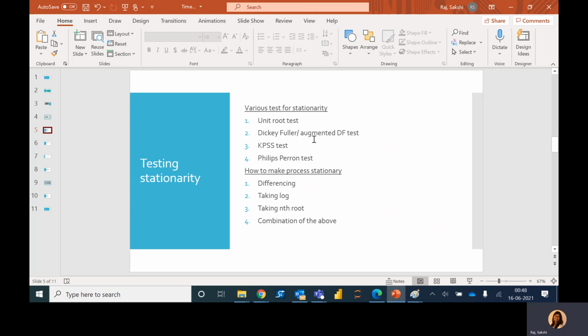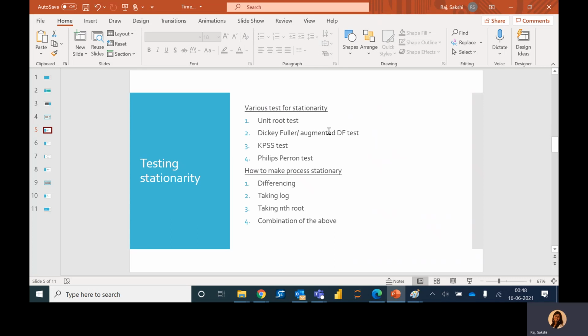There are various standard tests to do that, and all these tests are inbuilt in statistical packages. If we work with R or Stata or Python, we have all of these already inbuilt in those software.